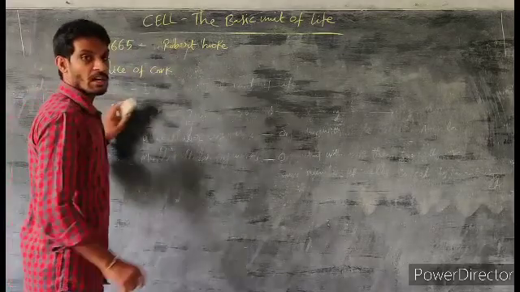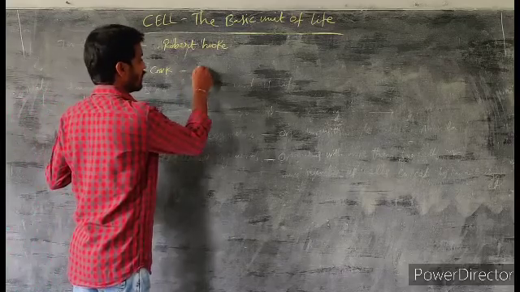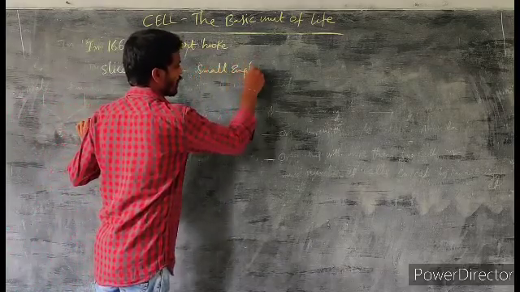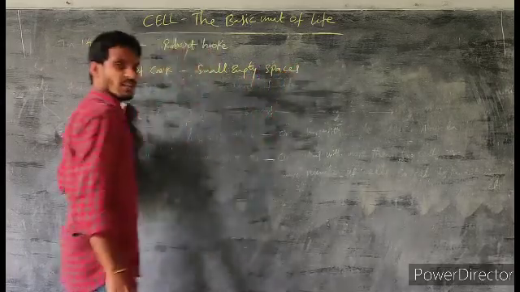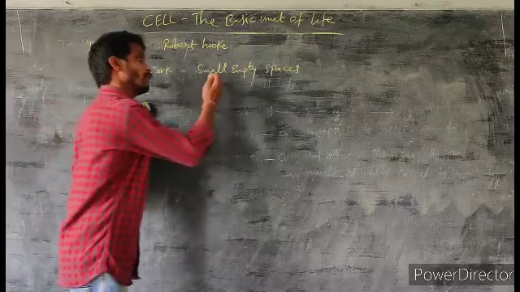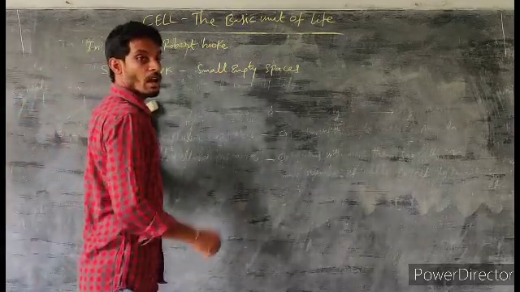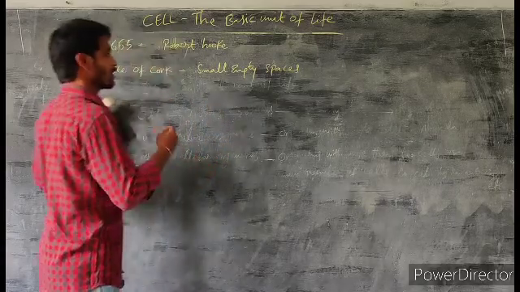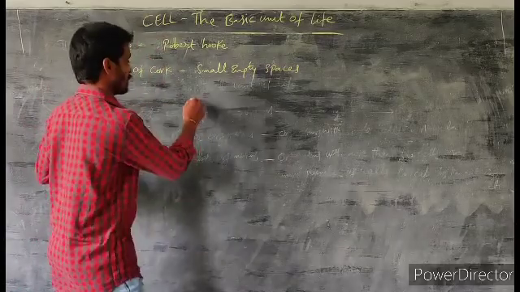While observing the slice of cork, he observed small empty spaces, and these small empty spaces resemble a honeycomb, that means a hive of honey bees, like this.